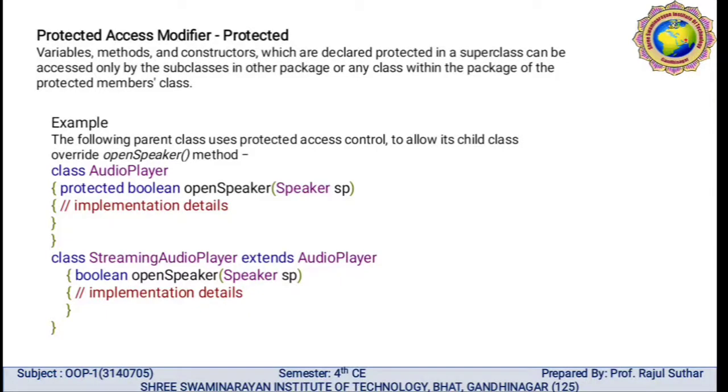In the subclass, called StreamingAudioPlayer, only the subclass can access the superclass's protected member. So boolean openSpeaker(Speaker sp), and you can write the implementation details here. This is how you can use protected access with a superclass and subclass.